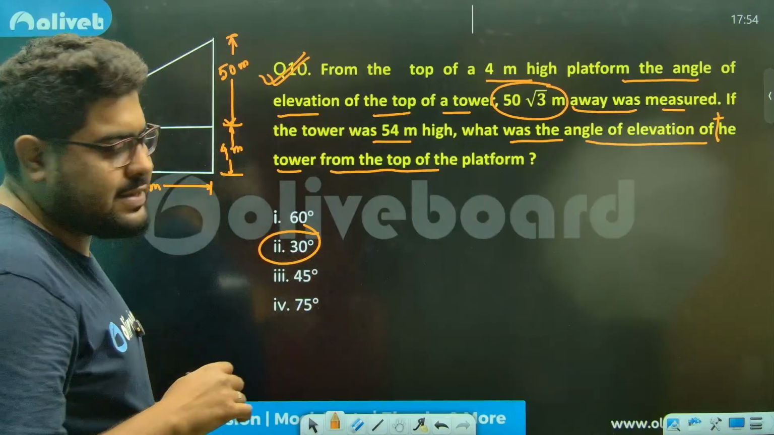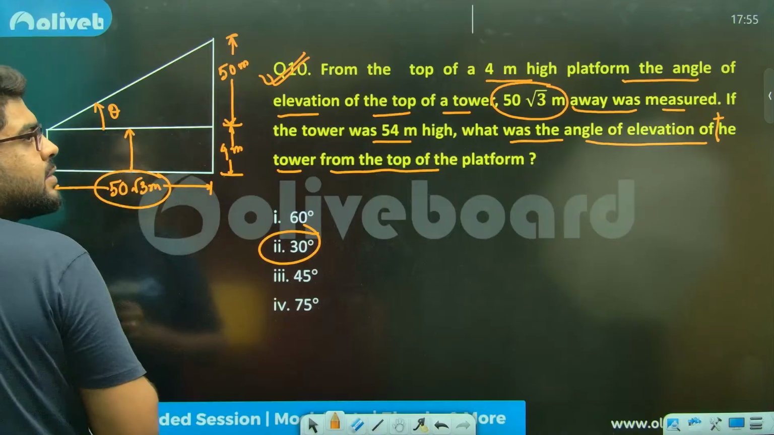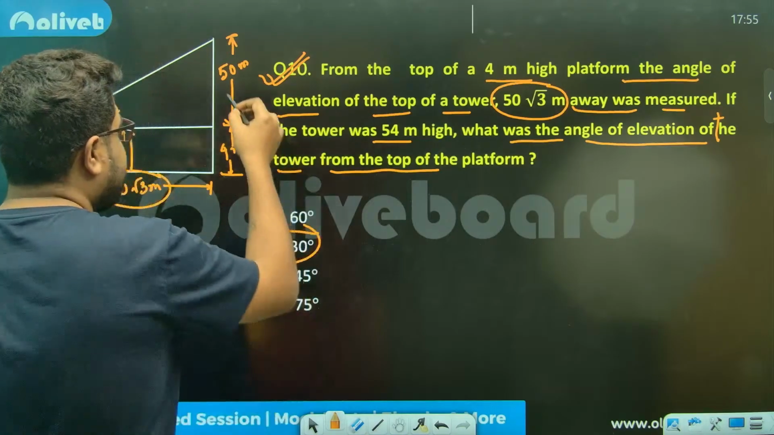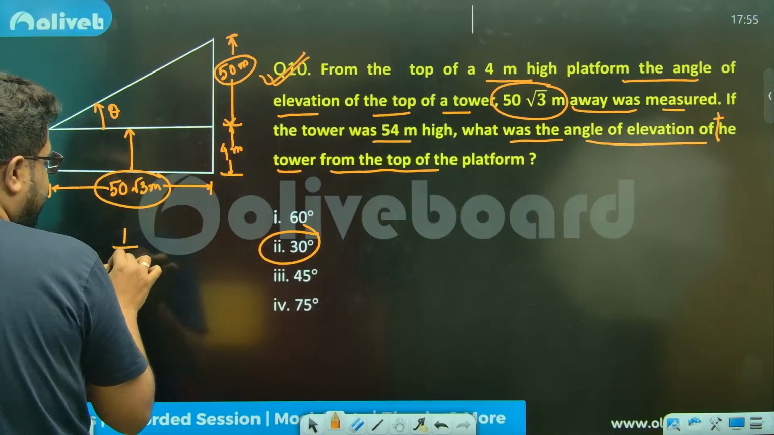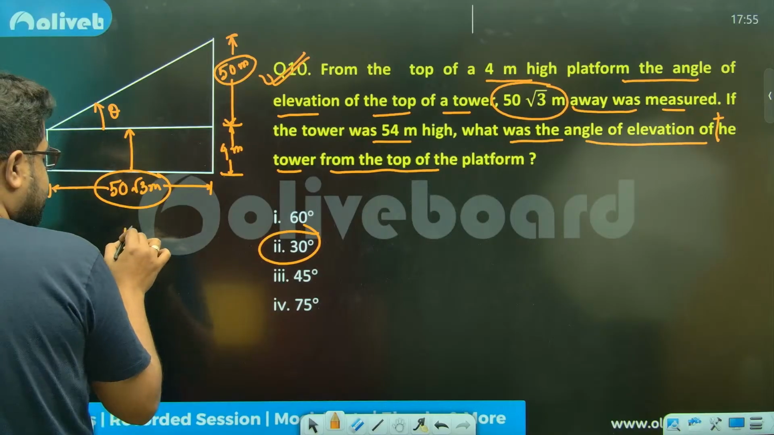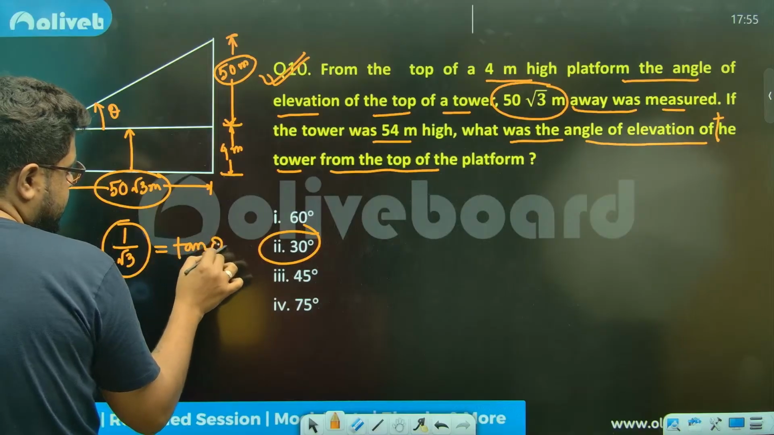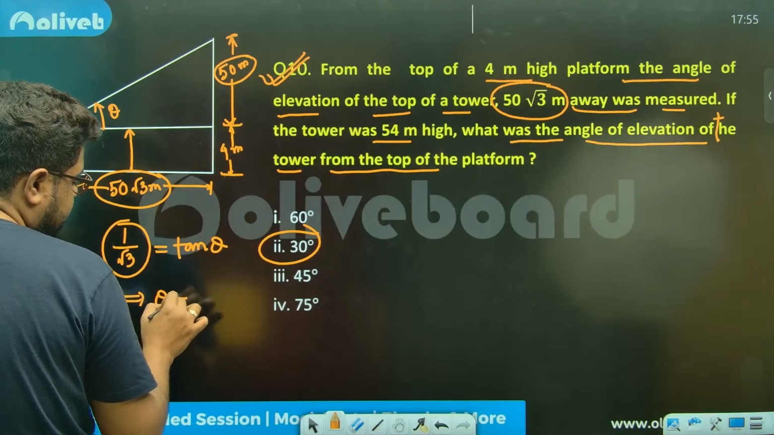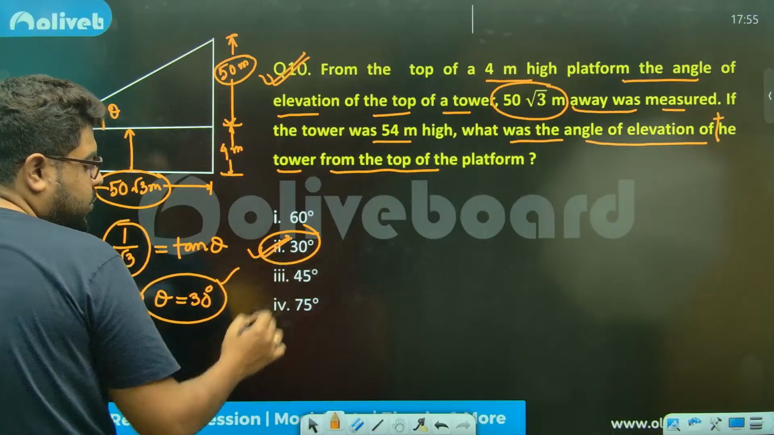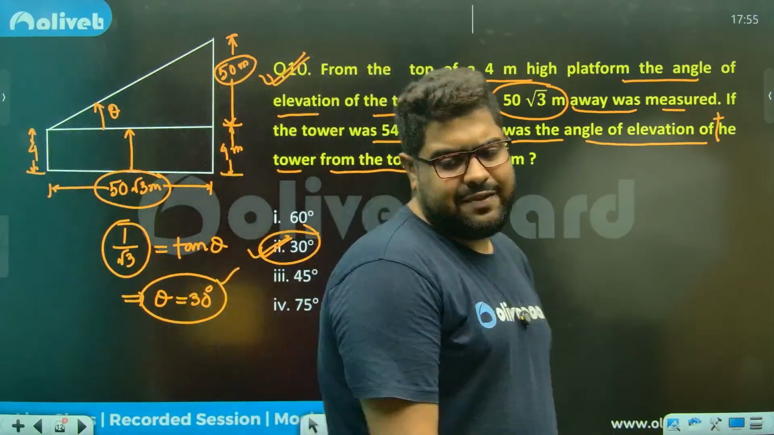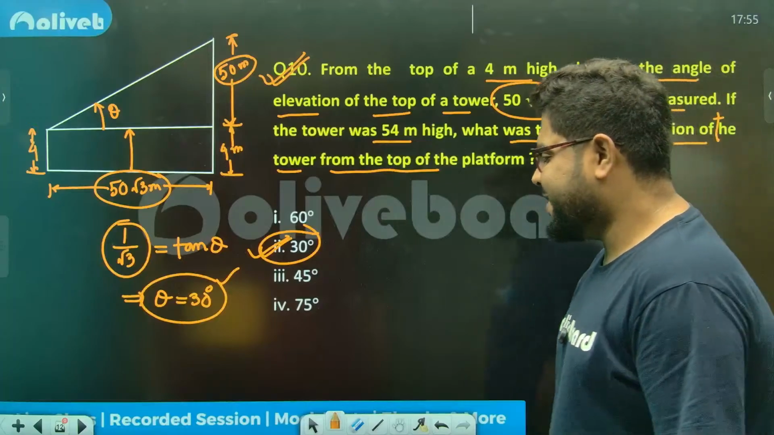It's very, very simple. So if this is 50 root 3, the same is this, right? So the ratio of this and this is how much? This is 1 by root 3, which is tan theta, sir. So theta must be 30 degree. So you can say option 2 is the answer. It was a very, very simple question, right?